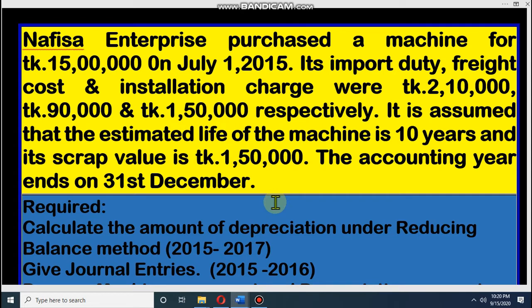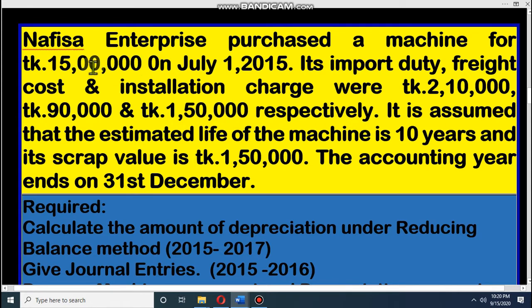Look at the machine, the cost price of the machine is 15 lakh. Then for this machine we spent import duty 2 lakh 10,000, freight 90,000, and installation charge 1 lakh 50,000. That means this cost will also be included with the cost of the asset. Then we will get the depreciable value.